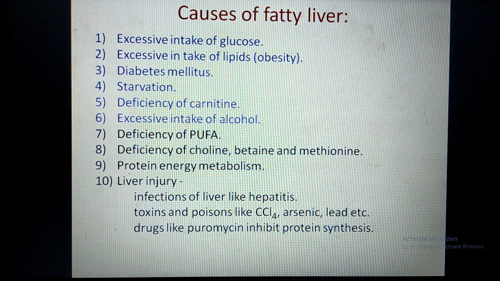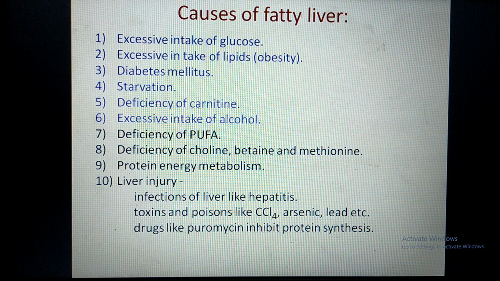First cause is excessive intake of glucose. If you take a large amount of carbohydrate, then glucose is formed after digestion of carbohydrates. This glucose through glycolysis forms glycerol 3-phosphate, and it also forms acetyl-CoA, which is a substrate for de novo synthesis of fatty acid. So from this glycerol 3-phosphate and fatty acid, they get combined to form triglyceride. Similarly, excessive intake of lipids also helps in lipogenesis by making available the substrate like glycerol and fatty acids.